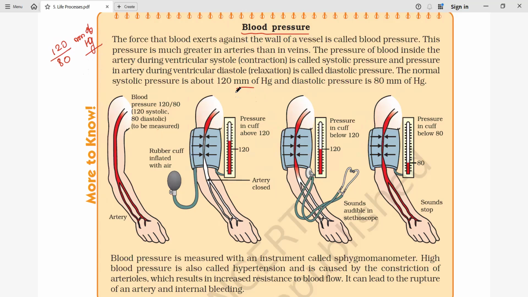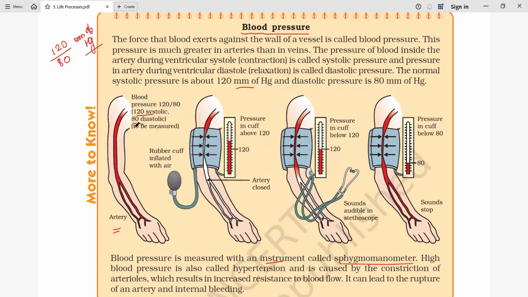Now, how is this pressure measured, which equipment do we use, and how does the sphygmomanometer work, that we are going to see. The instrument used to measure blood pressure is called the sphygmomanometer. Here you can see the normal flow. The upper value is called systolic and the lower one is called diastolic. The systolic value is 120 and the diastolic is 80. This is the normal blood pressure.